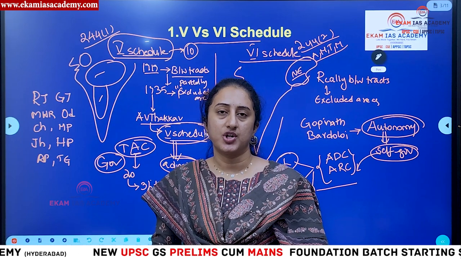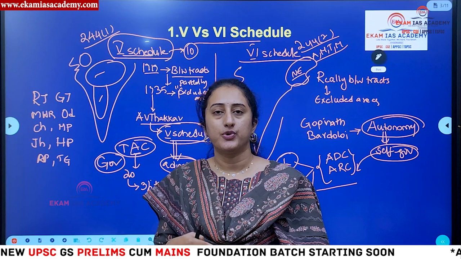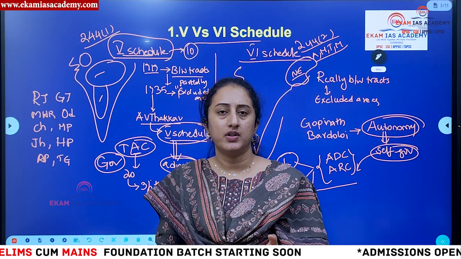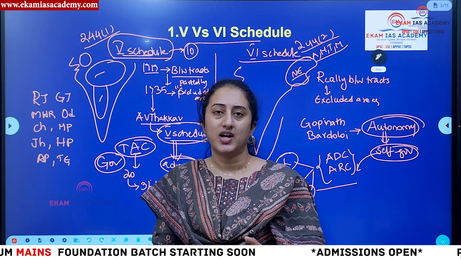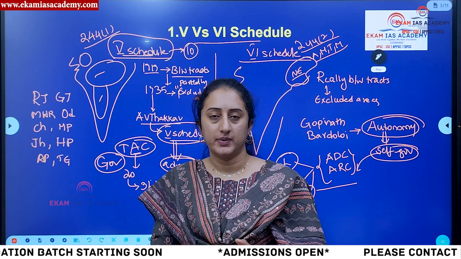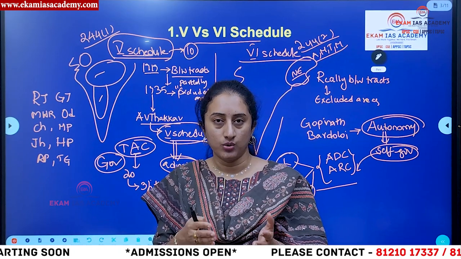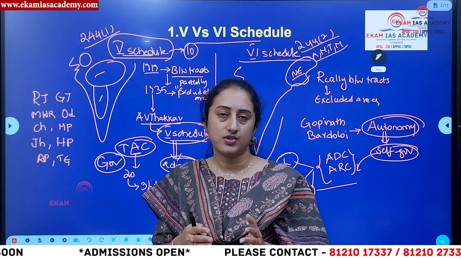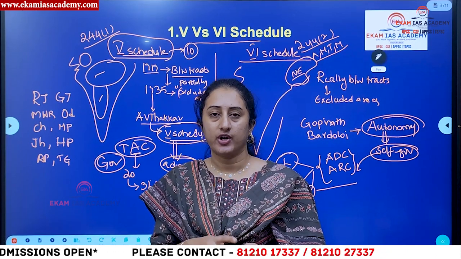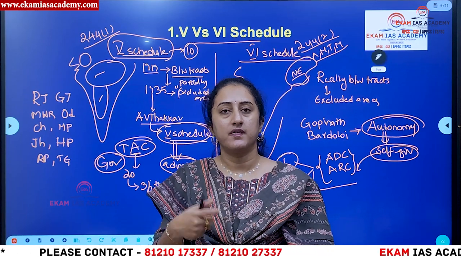Now, why was the 6th schedule area status demanded by Ladakh? Post reorganization, Ladakh has been formed as a union territory, and even when it was part of Jammu and Kashmir, a large part of funds went to Jammu and Kashmir only. So Ladakh is deprived of development, according to Ladakhis. Now they want to preserve their own culture and identity. Ecology is also very important as part of their livelihood. So they want to preserve their culture and ecology, and for this, they want sixth scheduled area status. That means they want self-rule for themselves.